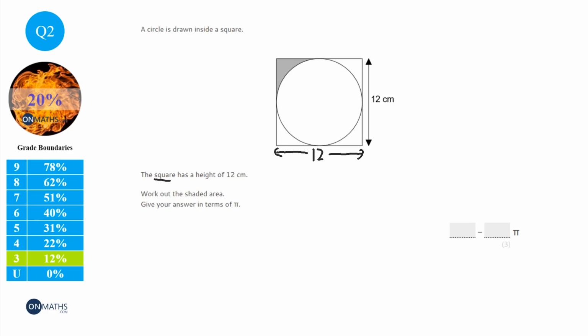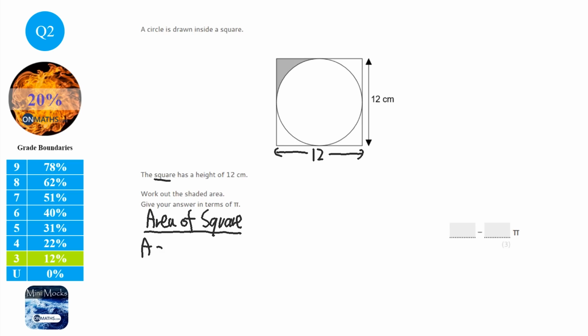So the first thing to do is work out the area of the square. The area of the square is going to be quite easy. It's going to be 12 times 12, which is 144 centimetres squared. Next thing to work out is the area of the circle.